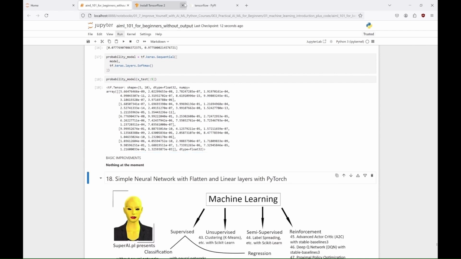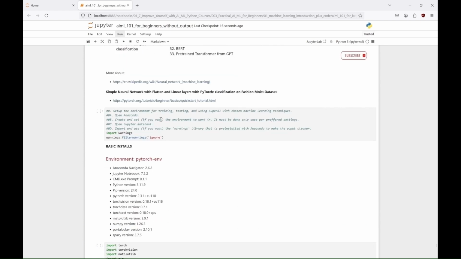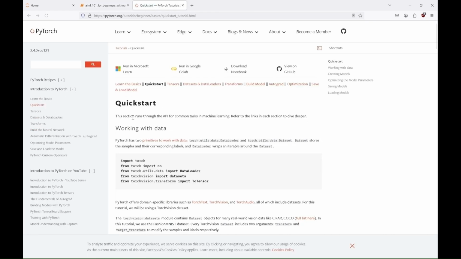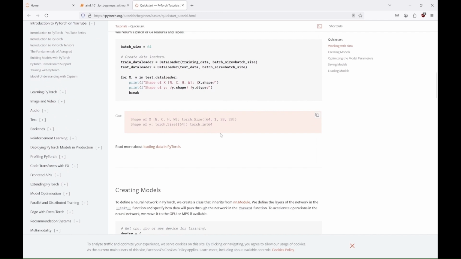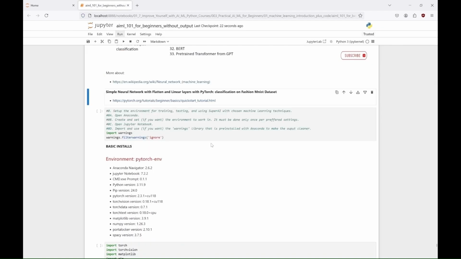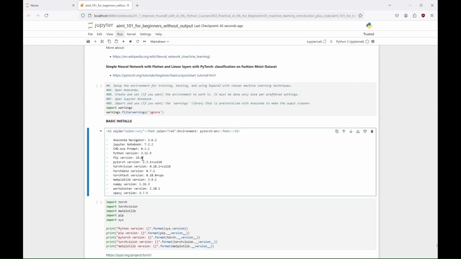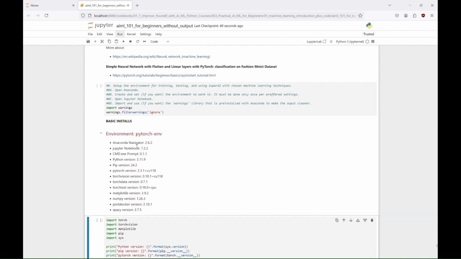And now we'll use a simple neural network with PyTorch. PyTorch is an open-source deep learning framework developed by Facebook's AI research lab. It provides flexibility and speed for building and training neural networks. It offers dynamic computation graphs, allowing for immediate feedback and easier debugging, which makes it particularly popular for research and experimentation. With its powerful tensor library similar to NumPy but optimized for GPU acceleration, PyTorch enables efficient numerical computations essential for training complex models. Additionally, PyTorch's rich ecosystem includes tools like Torch Vision for image processing, and Torch Text for natural language processing.